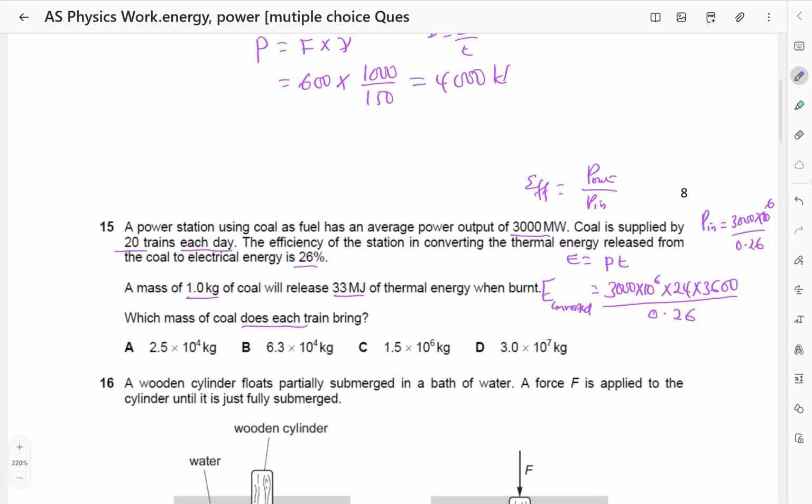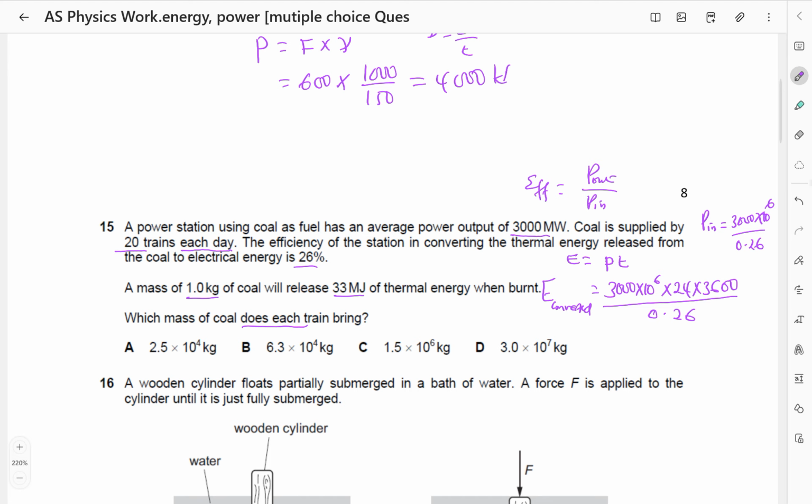So 26% times power input gives us the power output. So that's why I'm saying the energy converted is the power output, which is 3000 times 10 power 6 times the time, which is 1 day, then divide by 0.26.